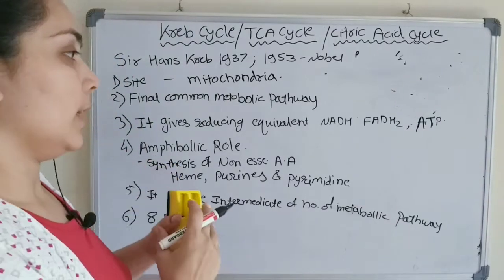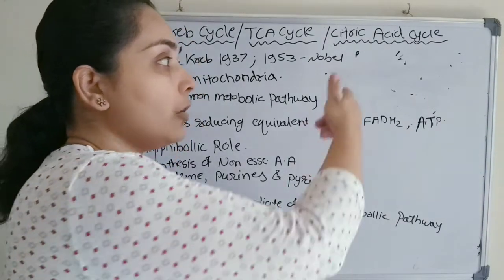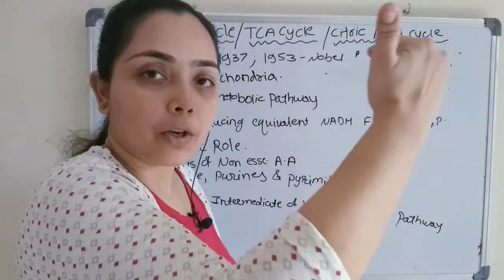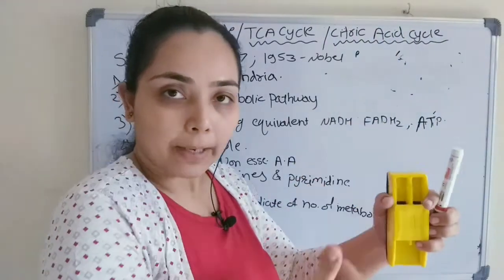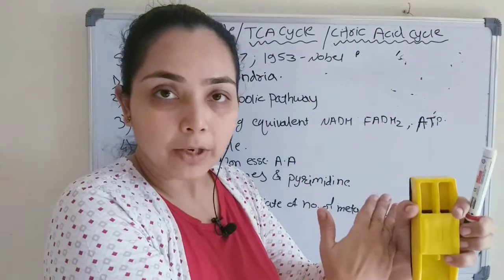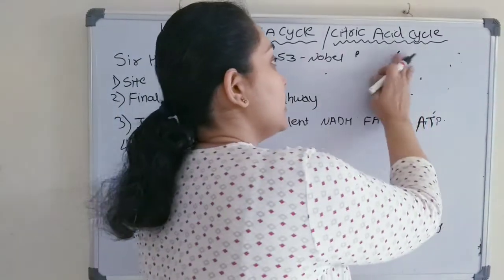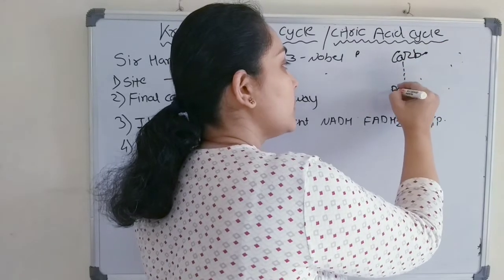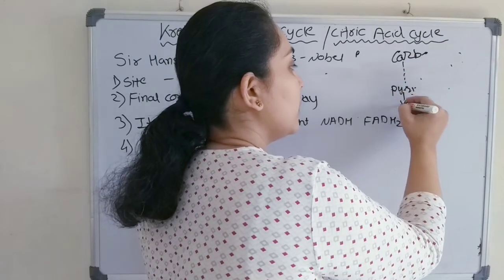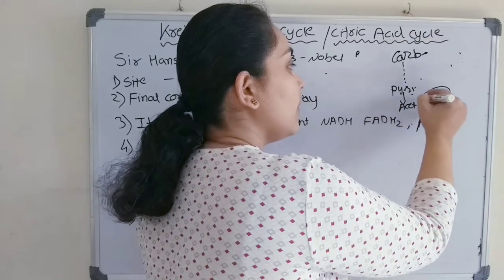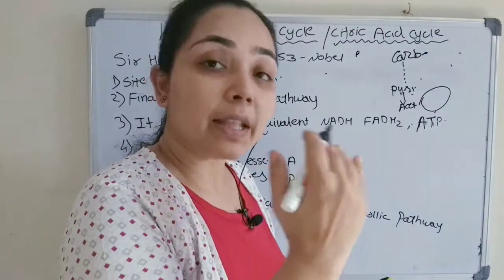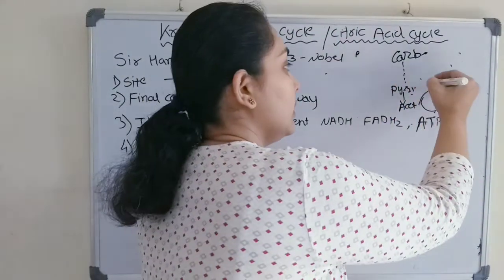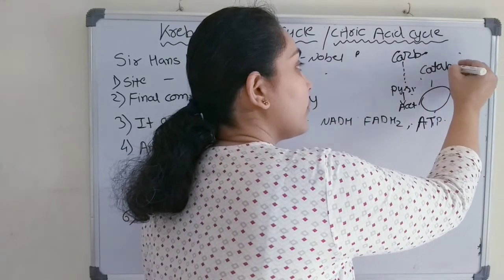Okay, amphibolic role. What is amphibolic role? Right now we have just seen that fat or carbohydrate or amino acid undergo the breakdown process. Therefore, it is known as catabolic. Let's just take the example of carbohydrate. Carbohydrate will convert first into pyruvate. Pyruvate will convert to acetyl-CoA, and acetyl-CoA will enter into Krebs cycle to generate energy. So this is known as a catabolic pathway.